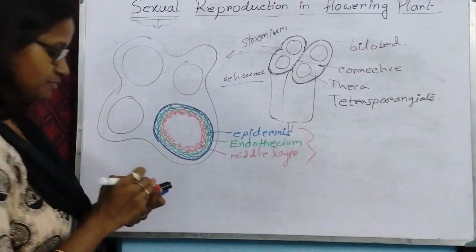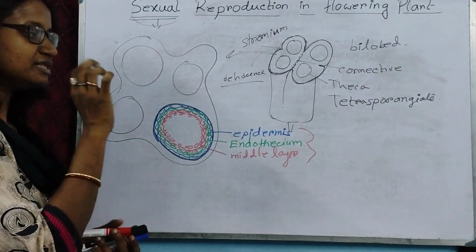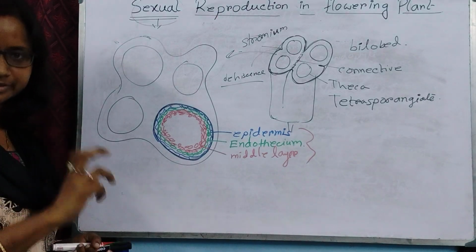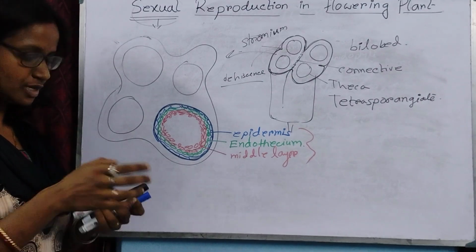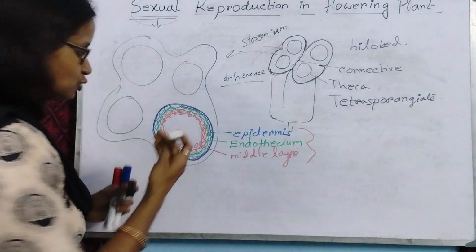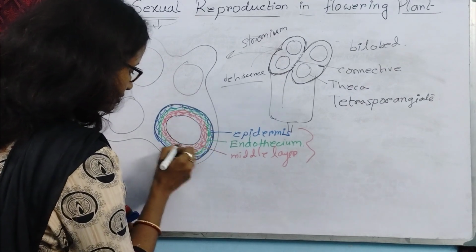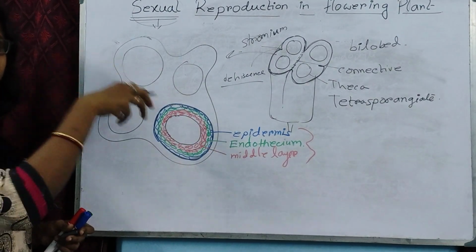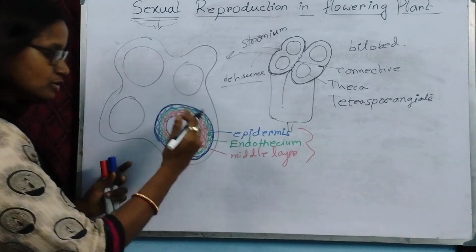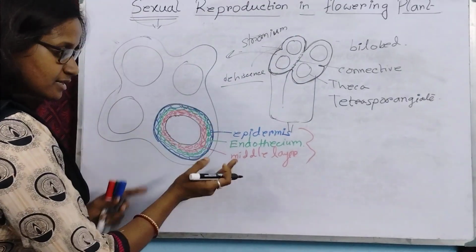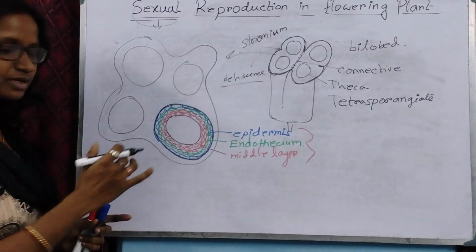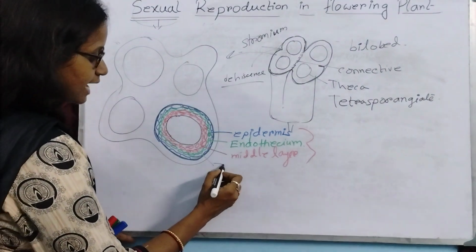Now the main function of these three layers is to give protection to the pollen grains that are produced inside the middle layer. The next layer after the middle layer is called the tapetum.